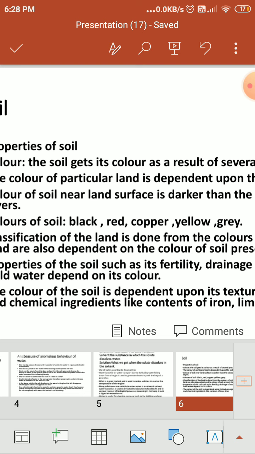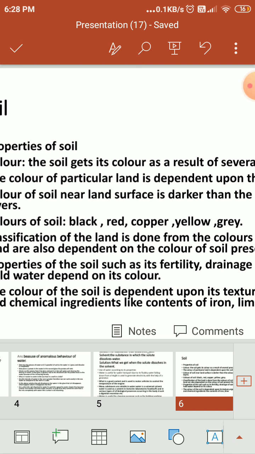When you go to Rajasthan and Gujarat, the color of the soil is grayish, some ash color. That's why we get Multani mitti. That means the color of the land decides the color of the soil.